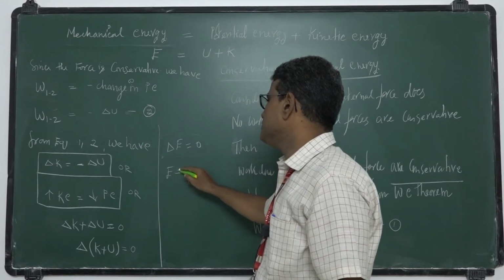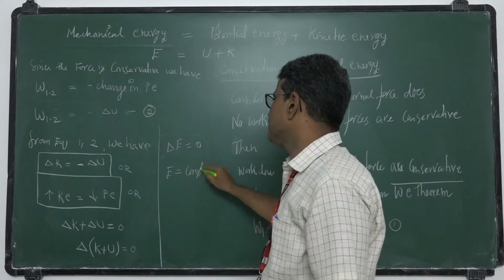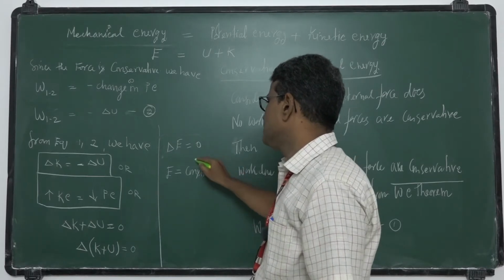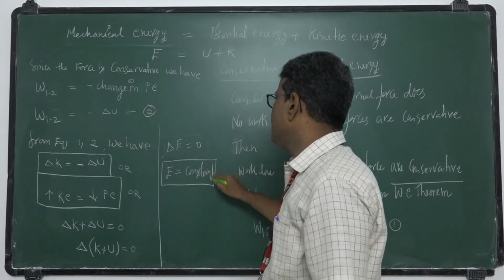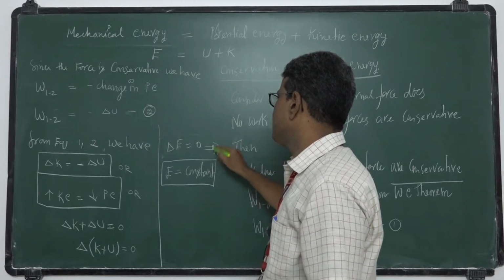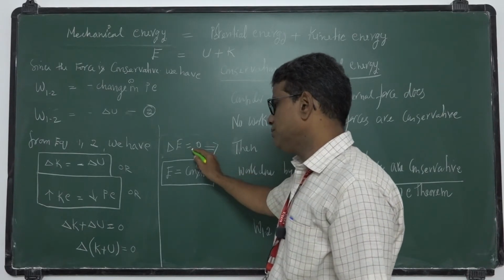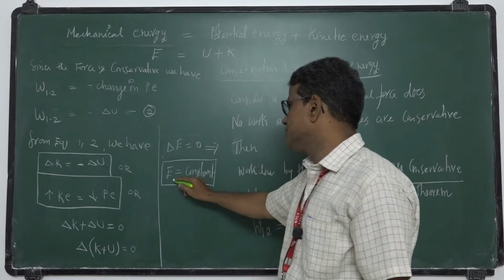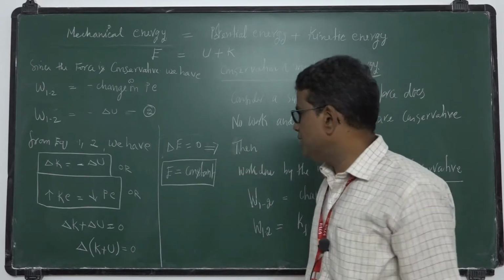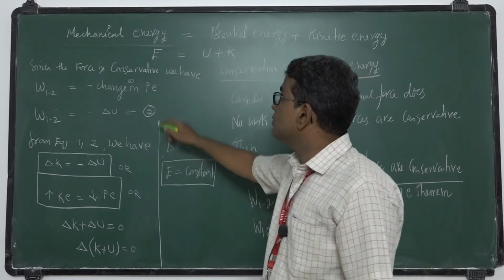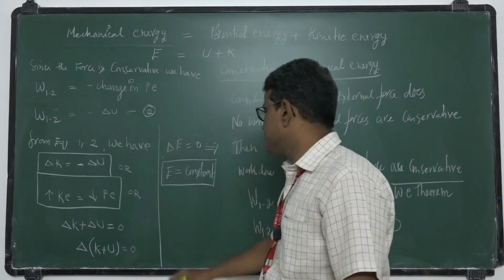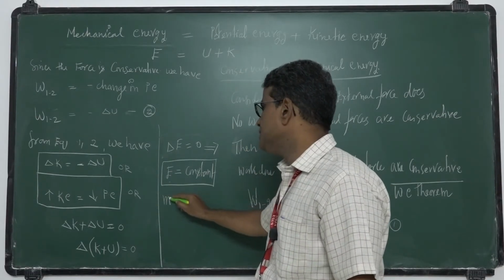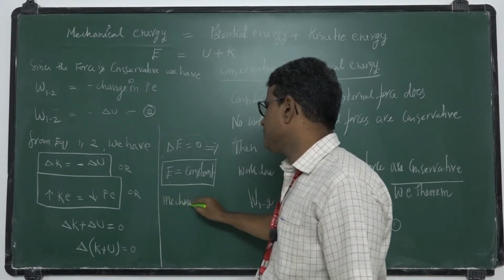So delta E becomes 0 means E is constant. What is E? Total mechanical energy. So mechanical energy is constant.